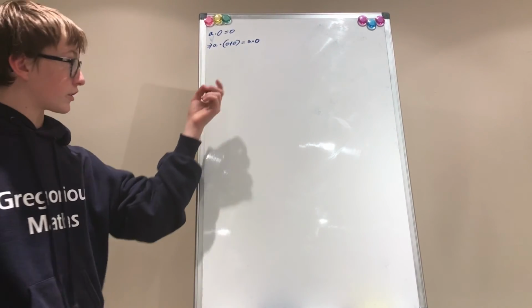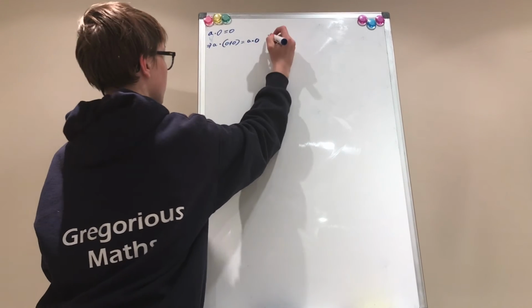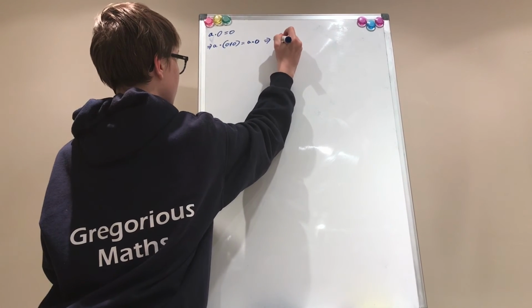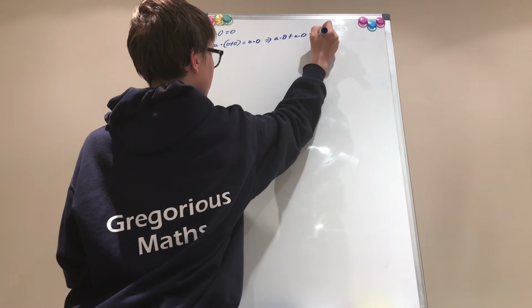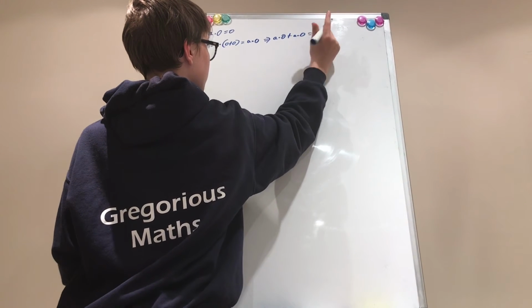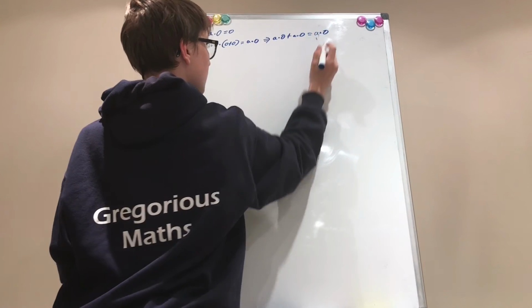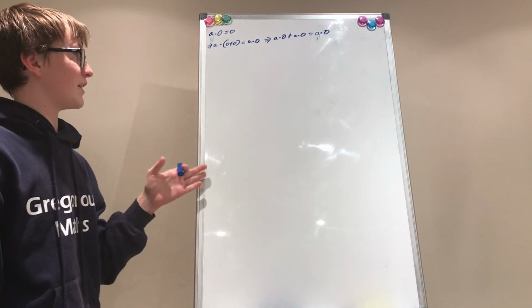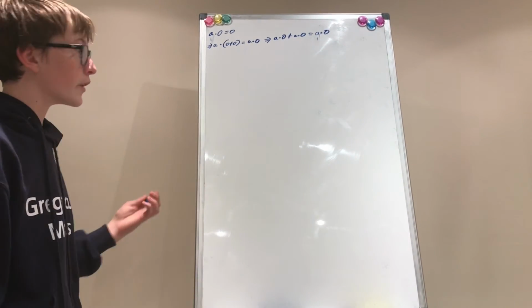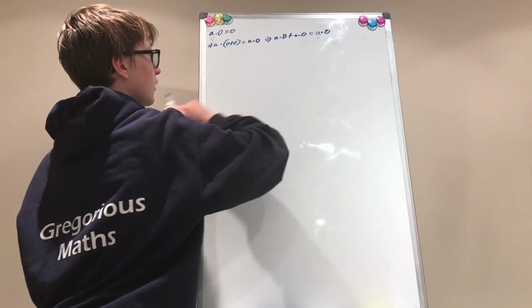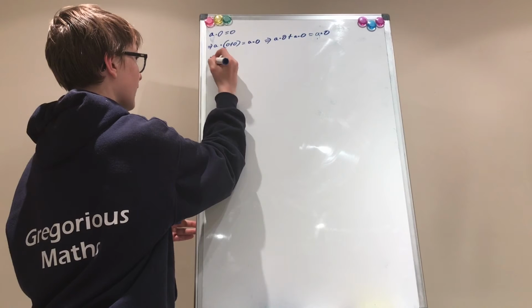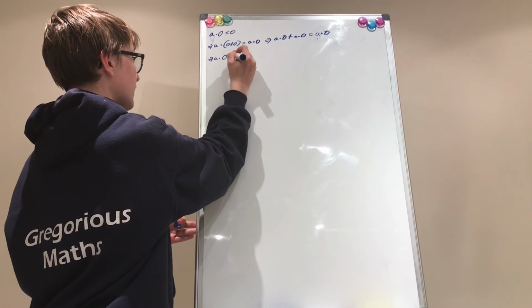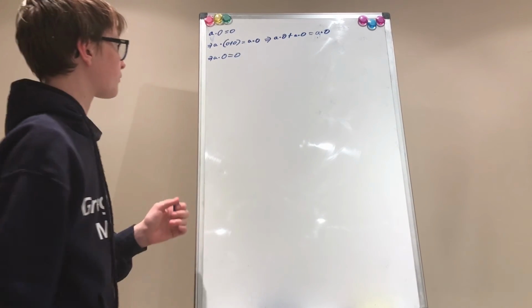Now, because of the distributive property, this implies that A times 0 plus A times 0 is equal to A times 0. And now, because of the existence of inverses, we can subtract A times 0 from both sides, meaning that A times 0 is indeed 0.